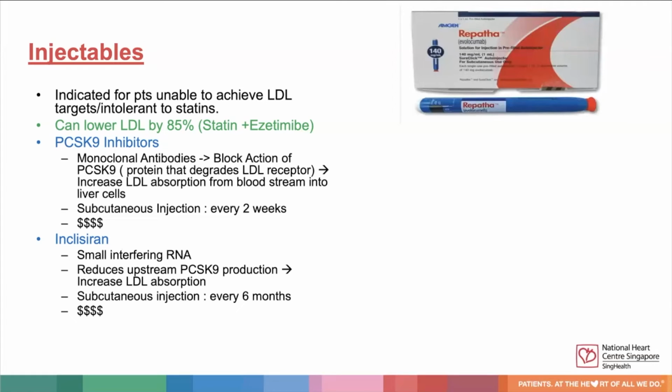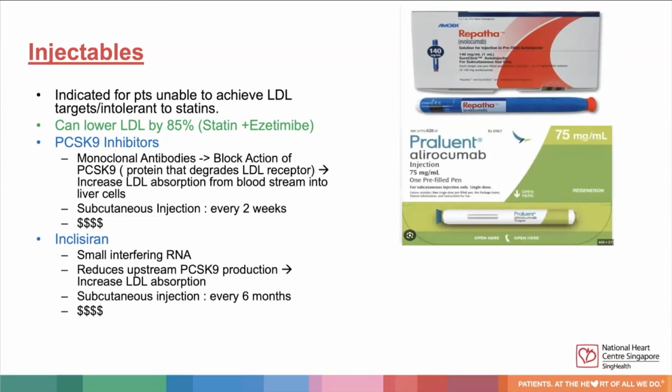Evolocumab is an example of a PCSK9 inhibitor, and it goes by the trade name of Repatha. Another example is alirocumab, which goes by the trade name of Praluent. Currently, the main barrier to uptake is the cost of these medications. They can cost up to more than $7,000 a year. The good news is that Repatha will be eligible for a significant financial subsidy from November this year onwards. Hence, we do expect a greater uptake in this medication.